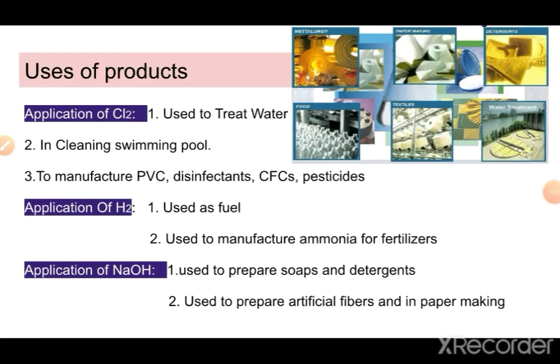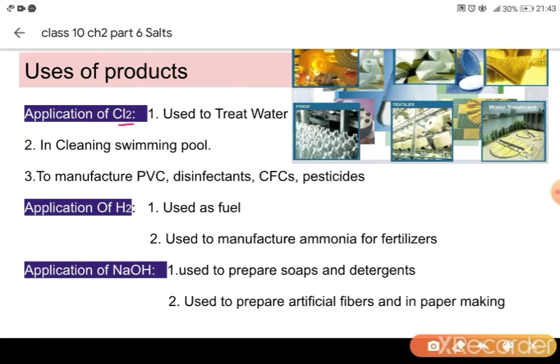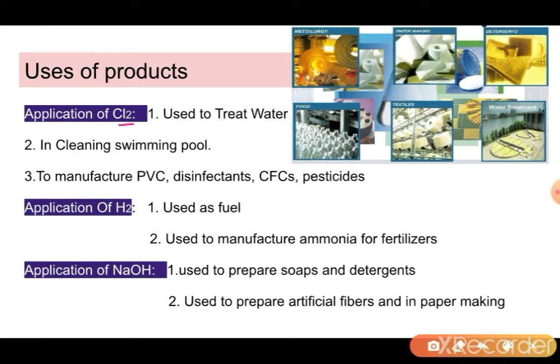Now let's understand the practical applications of the products which we have got from the chlor-alkali process. First of all, the chlorine gas which we have got from the anode is used to treat the water. Treating the water means cleaning the water. It is used as a disinfectant to purify the river water which we get in our taps for drinking purposes.